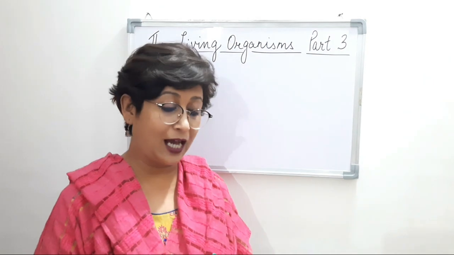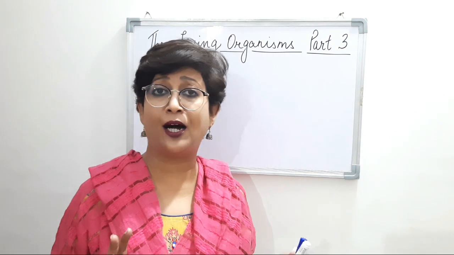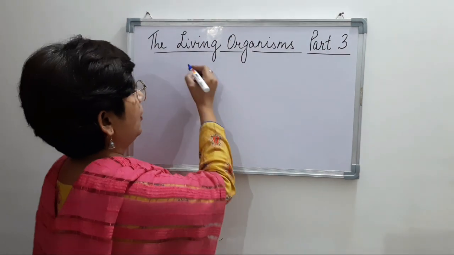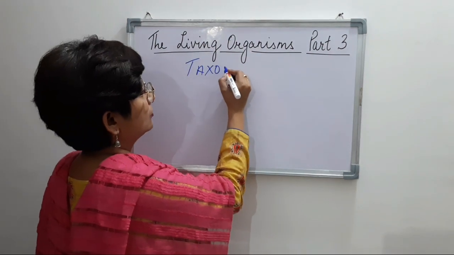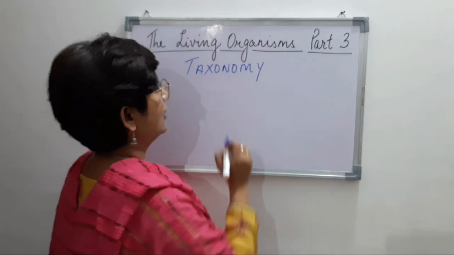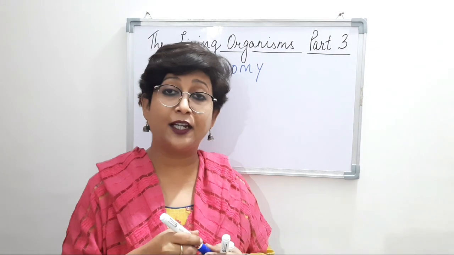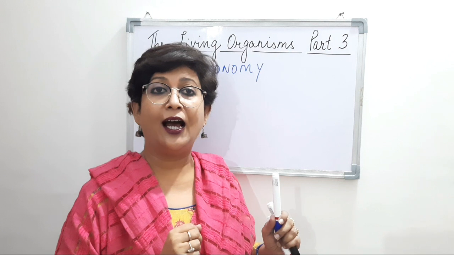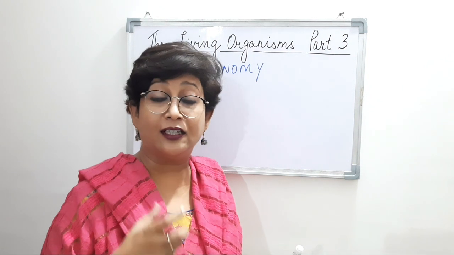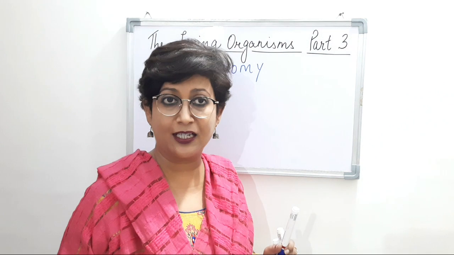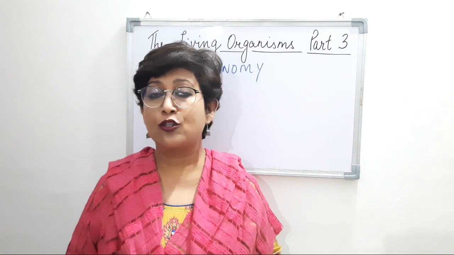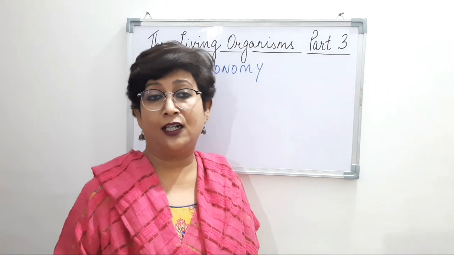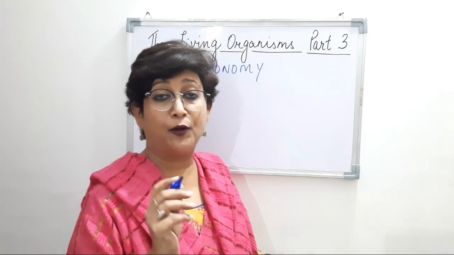So for that, there is a branch which is known as taxonomy, right? So today, basically, we will be studying taxonomy. Under taxonomy, we will study how methodical the classification has been made and how easy it becomes to study the characteristic features of living organisms, whether plants or animals, right? This word taxonomy has been derived from the Greek language. It is made up of 2 Greek words.